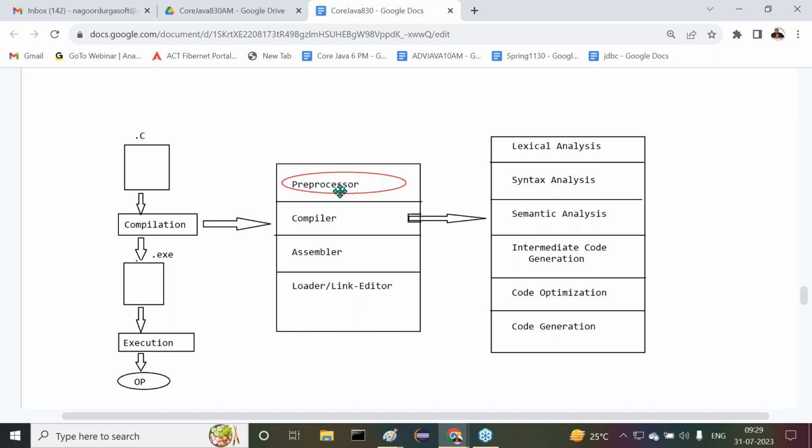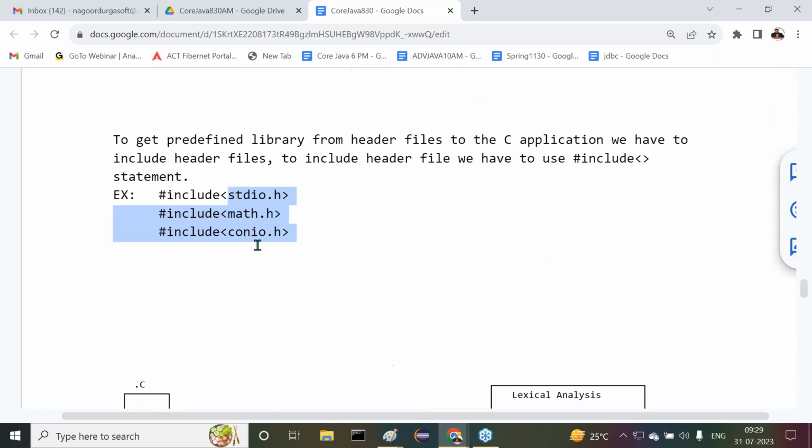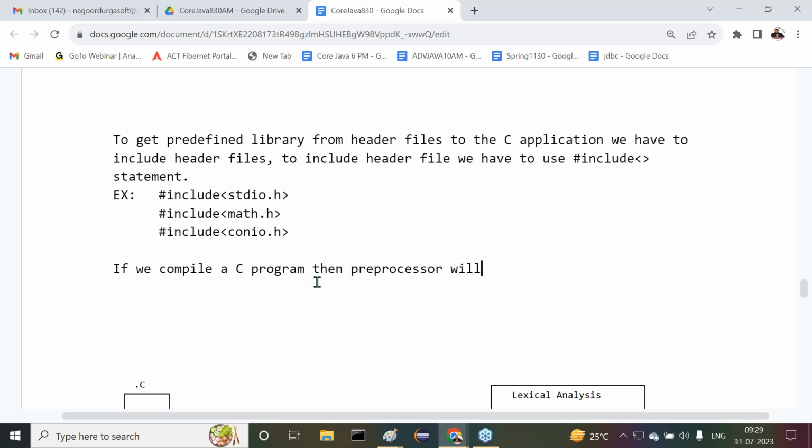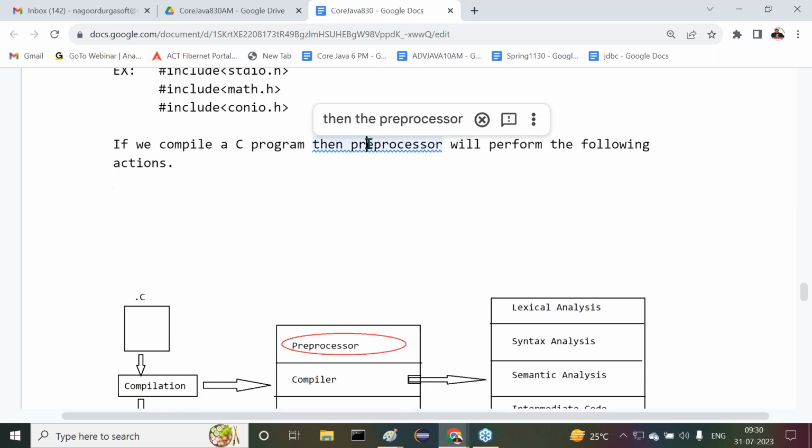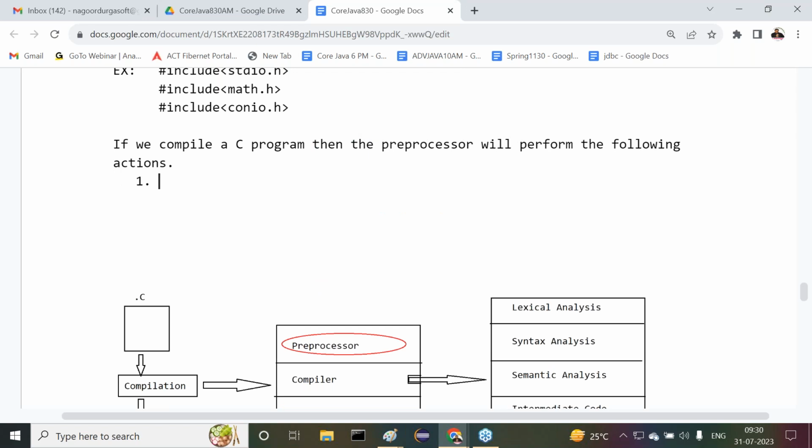Once again, I'm repeating the same point. Try to understand it clearly. What is the point I'm telling you? All of you observe carefully. If we compile a C program, then the preprocessor will perform the following actions. Observe carefully. Point number 1: the preprocessor will recognize all hash include statements.